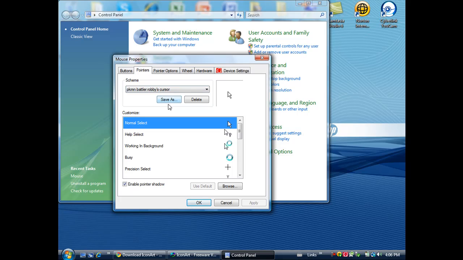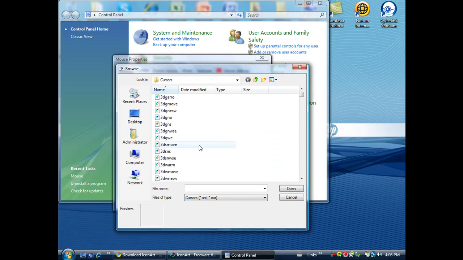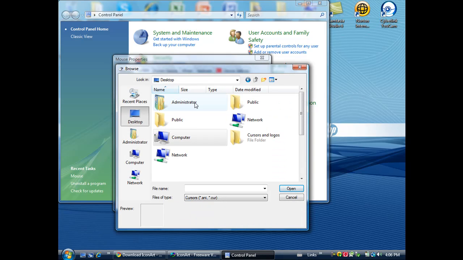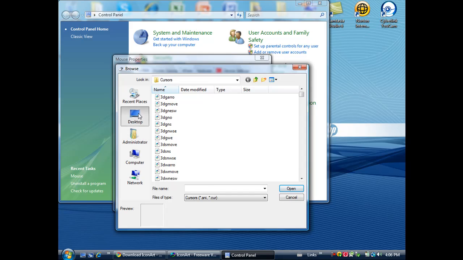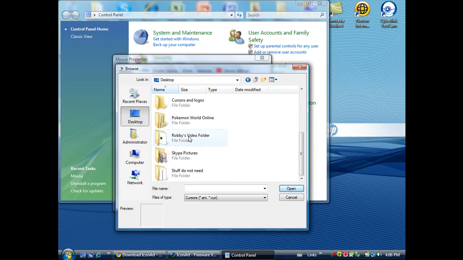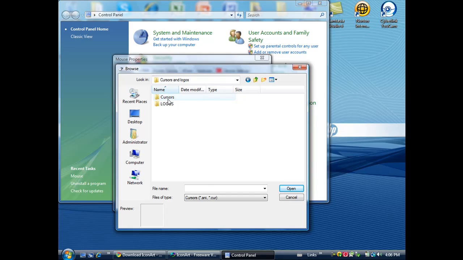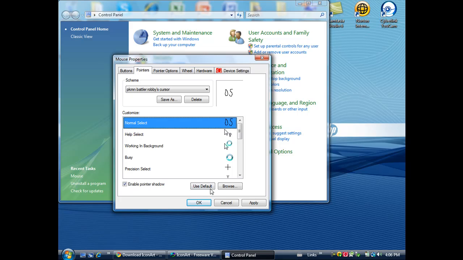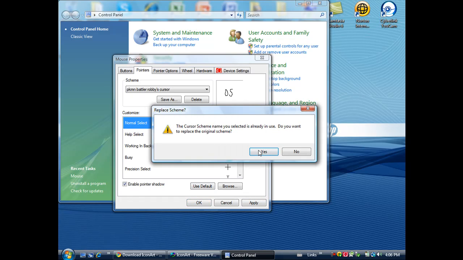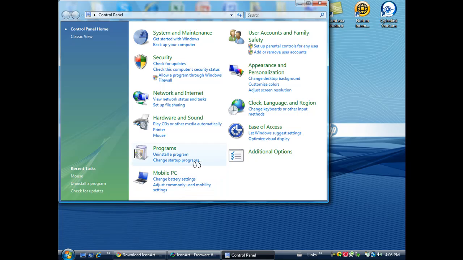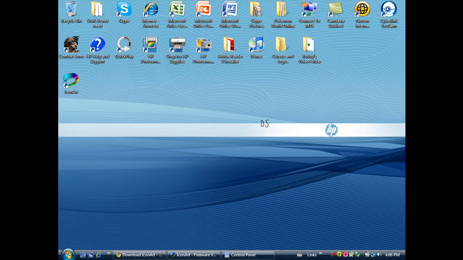Then you click this thing and go to wherever you saved that cursor, in cursors, DS, and then you click and you get DS. Then click yes, and then click OK. And there you go, you have a cursor, DS.